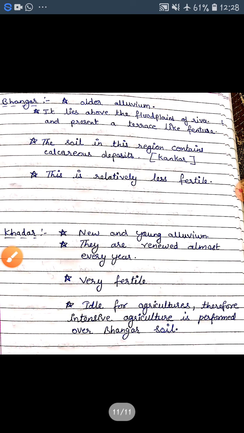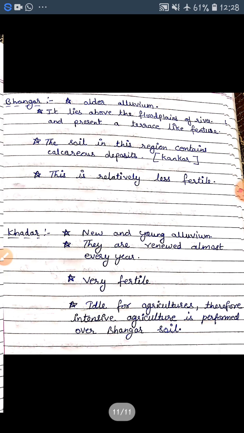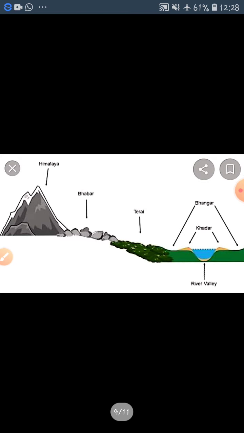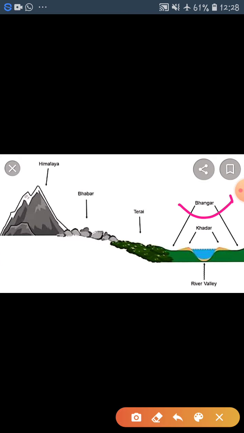Now the third one is Bhangar. Bhangar is an older alluvium. It lies above the floodplains of rivers and presents a terrace-like feature. Look at this diagram. The third one is Bhangar. It is the older alluvium, and it presents a terrace-like feature.